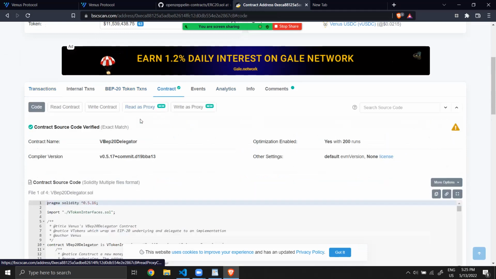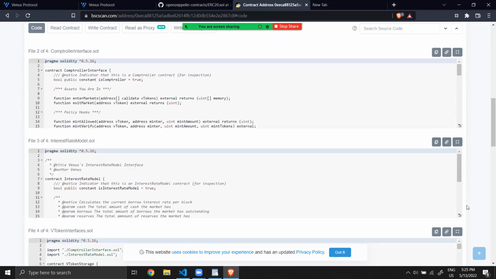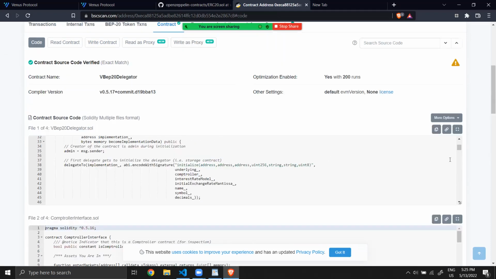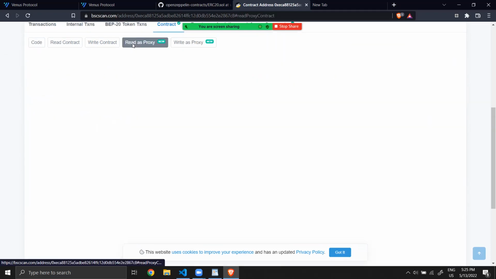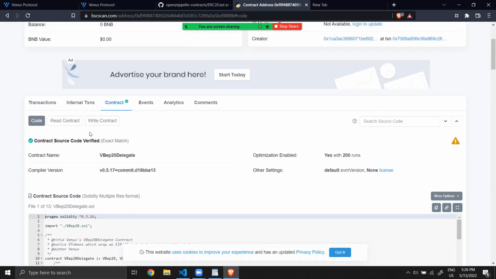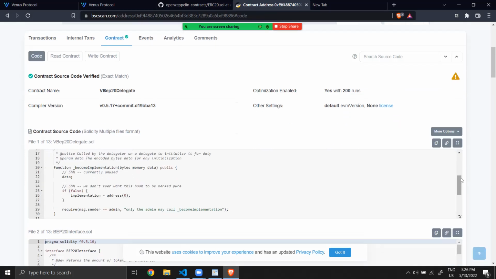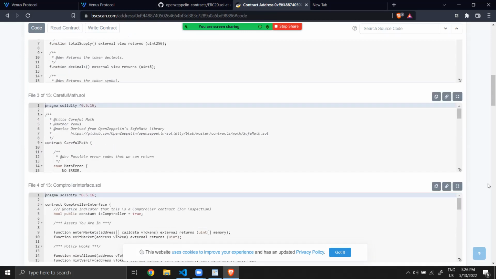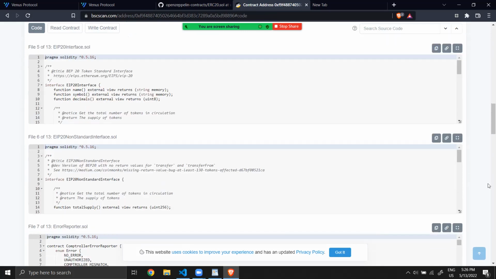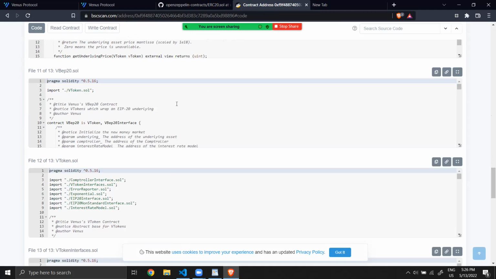We go to the contract, we go to the code, and the token interface. It will be here. VBEP20.